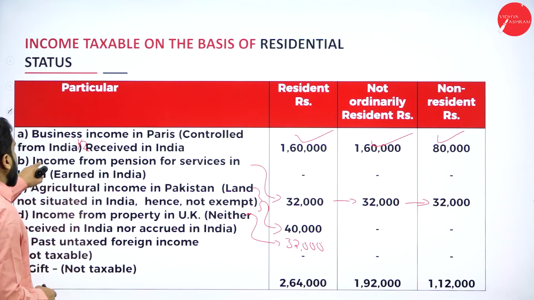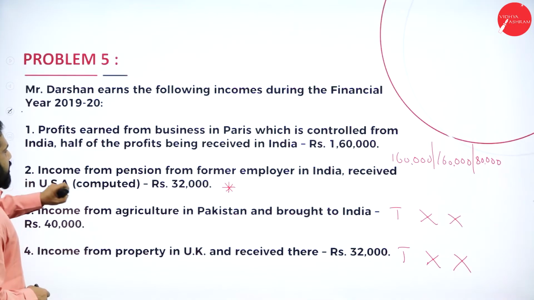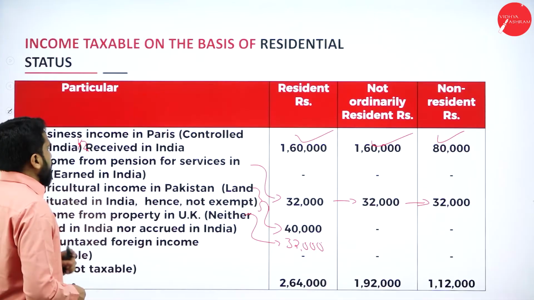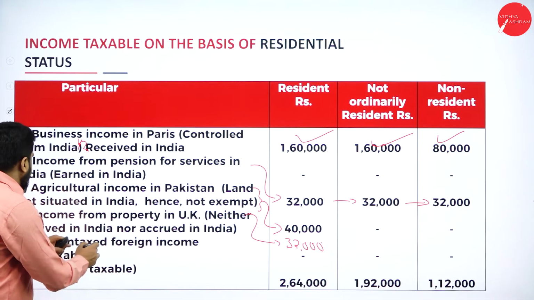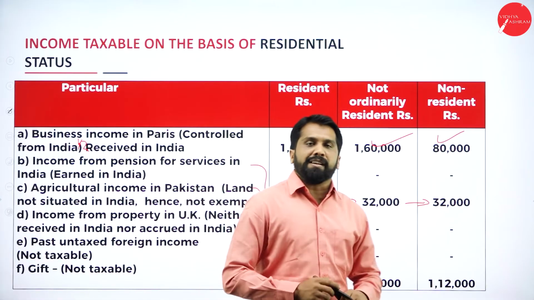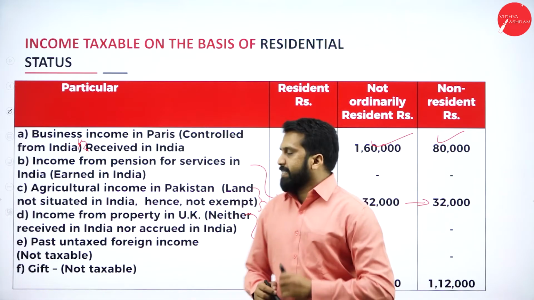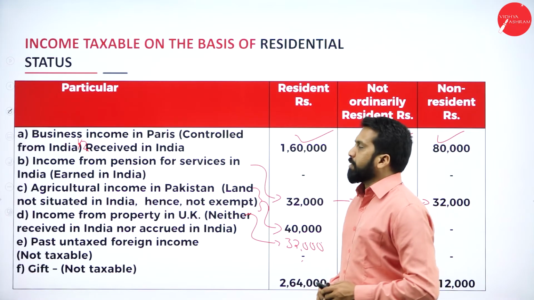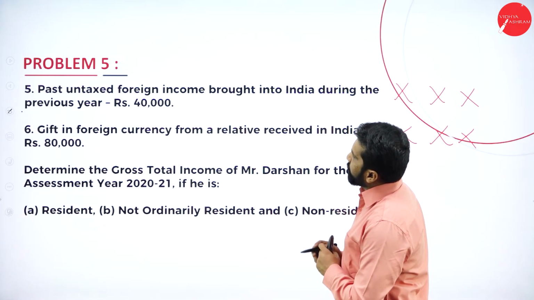Again, I'll go back. We'll see how much for the pension amount. So income from pension, that is also 32,000 only. Next, past untaxed foreign income. What will happen? Past untaxed foreign income is always exempt. So exempt, exempt as well as exempt. So that is also done.